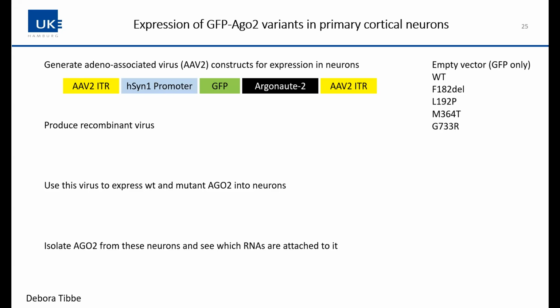And for this, we would really like to isolate Argonaut, the normal one and the mutant, from neurons and see what kind of microRNAs are attached to it. Because there are many microRNAs, there are also many mRNAs, and this regulation is a very, very complex thing. So one idea is to isolate this, identify the microRNAs and see what's changed, then get an idea what's going on.